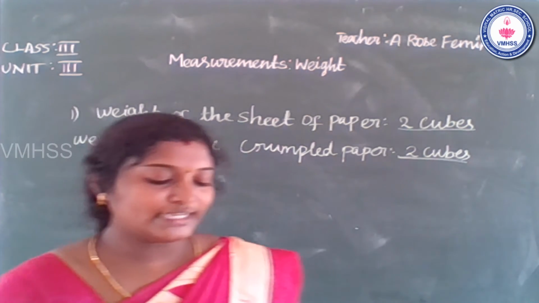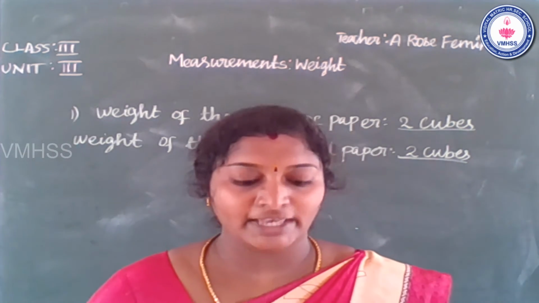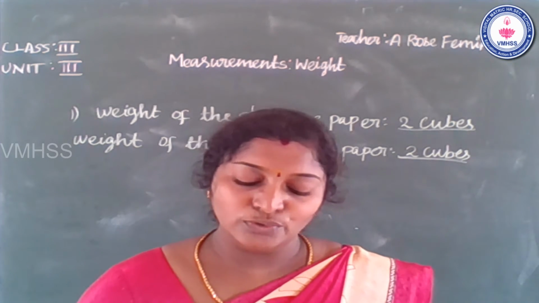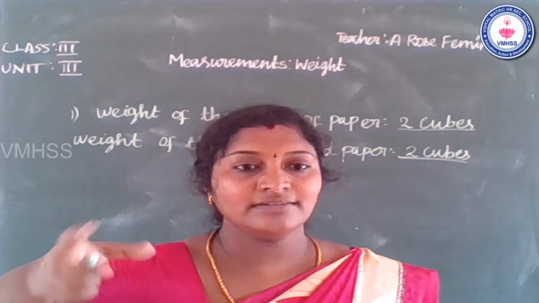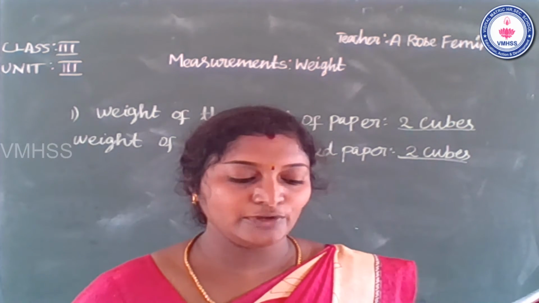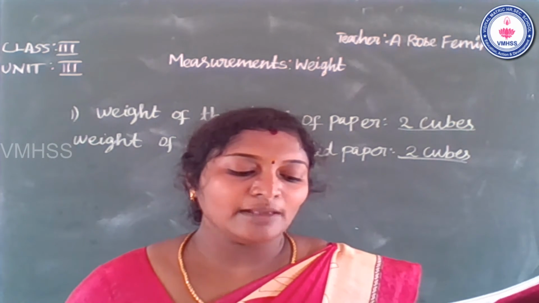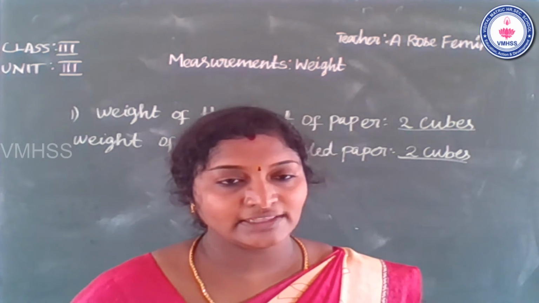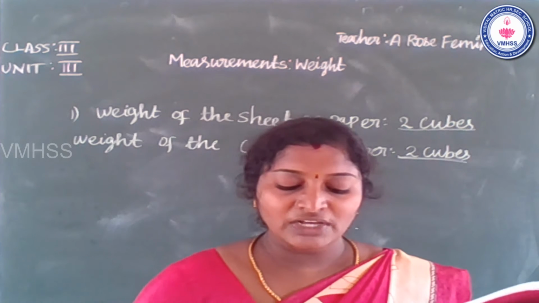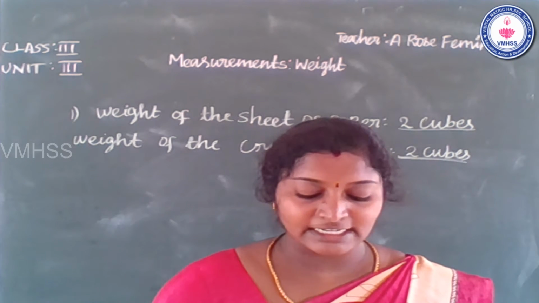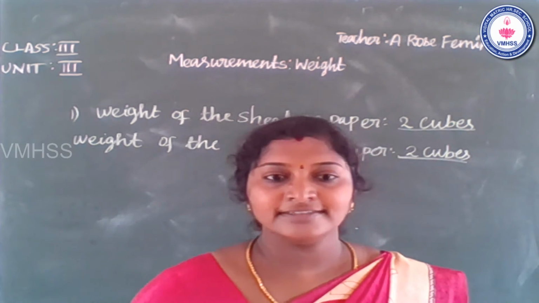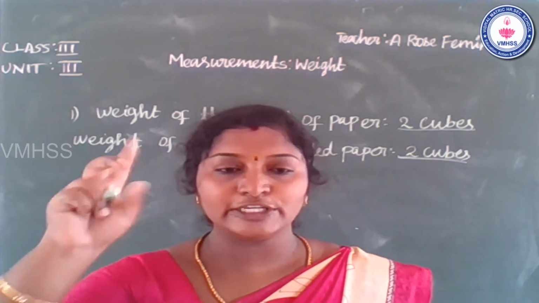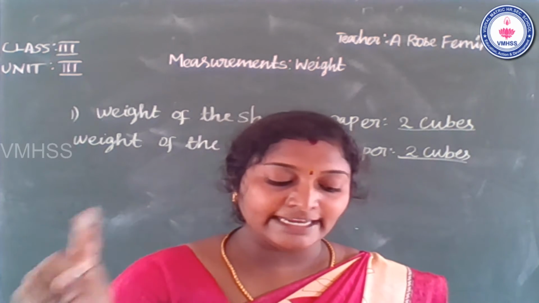Okay, students, second one, B. Clay weighing 8 cubes is used to make a ball. Make a ball. Okay, you know ball? The same amount of clay is then used to make a cylinder. That one is a cylinder. So, will the weight of the cylinder remain the same? Why? Do you understand this question? So clay weighing 8 cubes. How many cubes? 8 cubes.